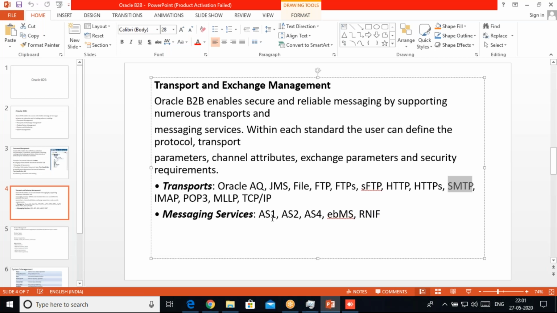From there, the message will be transformed and sent to the trading partner SMTP server, and from there they will get the payload through AS1. Similarly, AS2 is sent over HTTPS. Here we can encrypt the message, and we can add security also, for exchanging the messages.